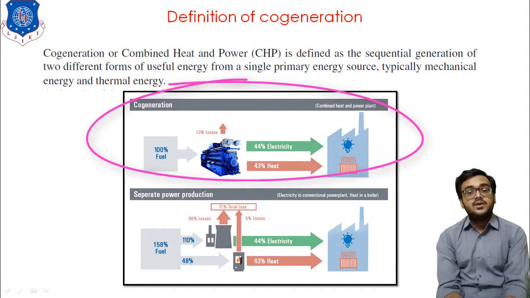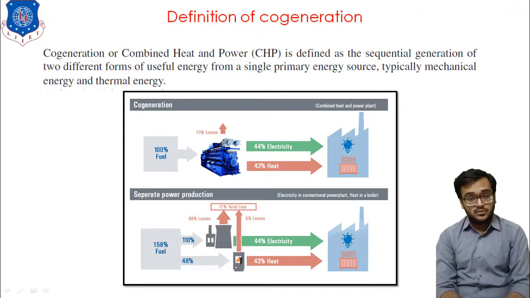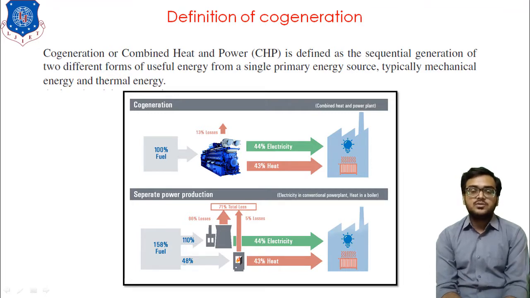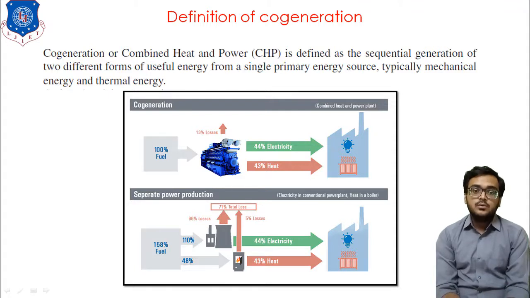So with the help of cogeneration, we are able to produce different outputs, whether we require thermal energy or electricity. We can also require a cooling system, but right now we will not discuss that. Right now, let's say I require only thermal energy and electricity. To produce both energies simultaneously, it's quite good to supply only one primary energy source, so that we are able to avoid the losses.